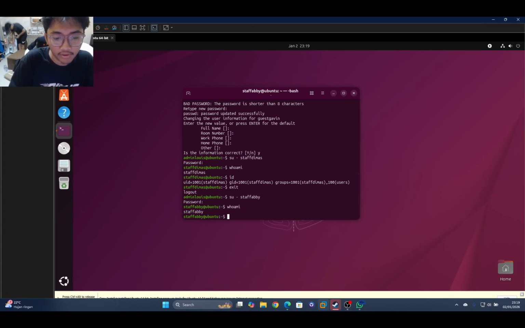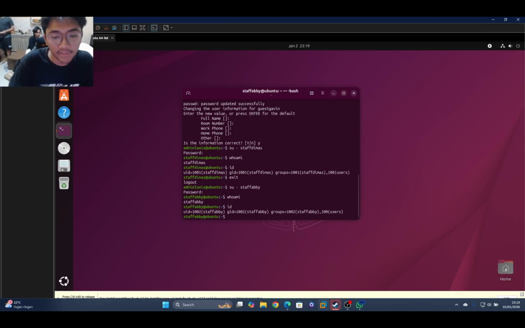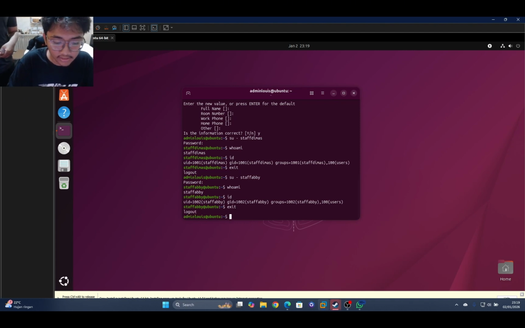Is it already staff Abi or not? Yes, staff Abi, and we can check the ID. This is the ID of the staff Abi. We can exit also because it's already created. And the last is we can check the third user, Gus Gavin.